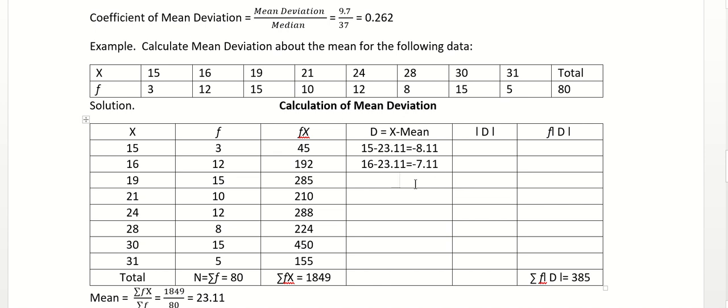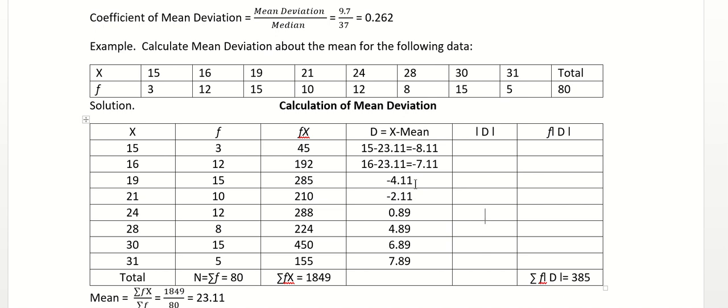Okay. So next is minus. Now I'm just writing the values. Minus 4.11, minus 2.11. Then we get 24 minus 23.11 is 0.89. Then next is 28 minus 23.11 is 4.89. Then we have 30 minus 23.11 is 6.89. Then we have 31 minus 23.11 is 7.89. This is how we have calculated deviation.